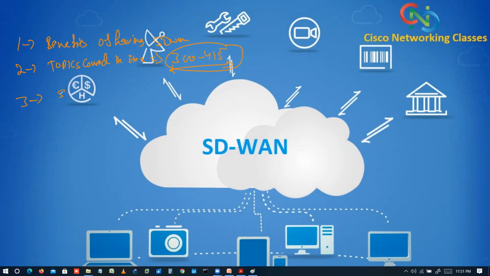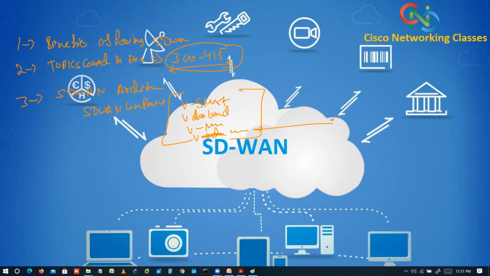Then we'll discuss the SD-WAN architecture that will contain your SD-WAN components. In the components, we will discuss vSmart. We'll discuss what is vSmart. Okay. We will discuss the vBond. We will discuss vManage. And finally, we'll discuss the vEdge, or we can say these are the edge devices, edge routers.